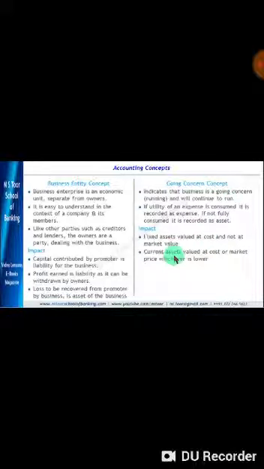In case of current assets, the value will be the cost price or market price, whichever is lower. In other words, if the realization price, that is market price, is lower, then that will be taken for valuation. If cost price is lower, then that will be taken as the price of the current asset.